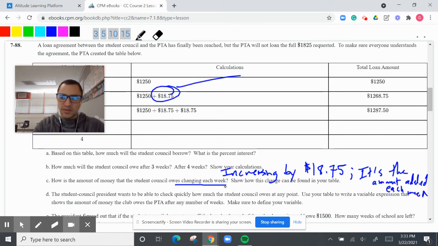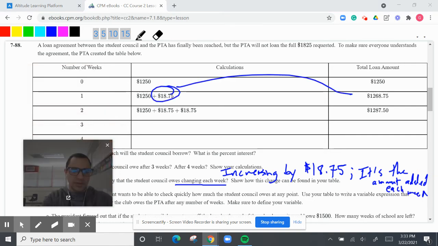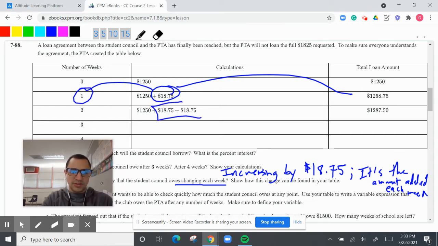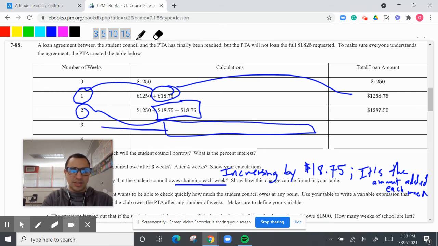So here it is. Here is 1 week. There's 2 here for 2 weeks. Then we added 3 $18.75s for 3 weeks. So every week is the same amount.